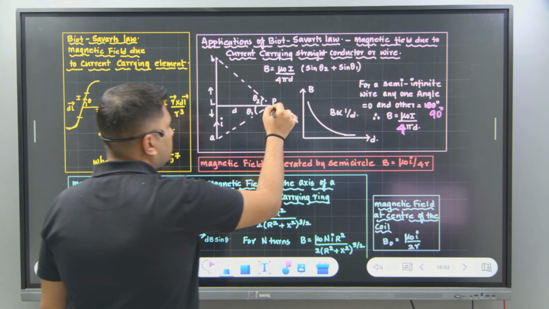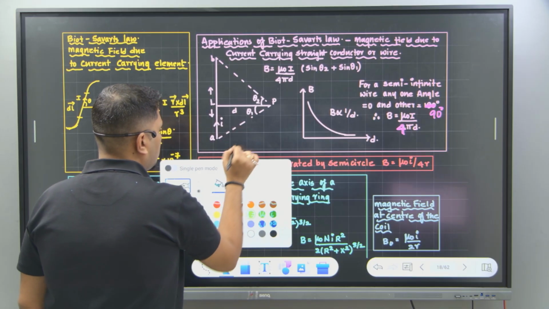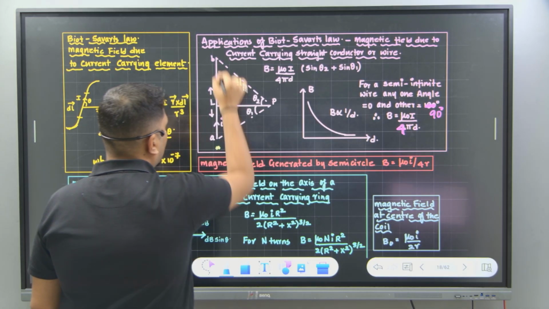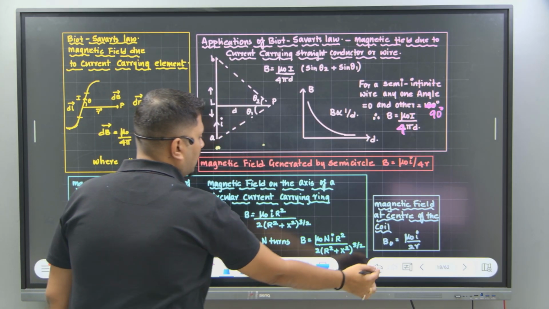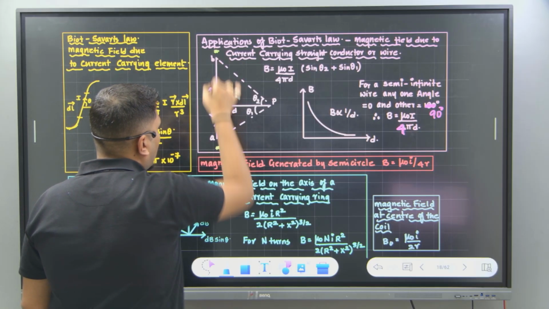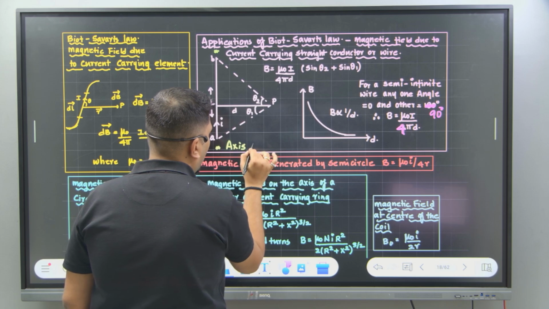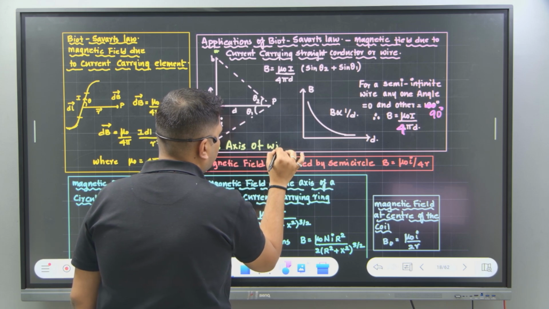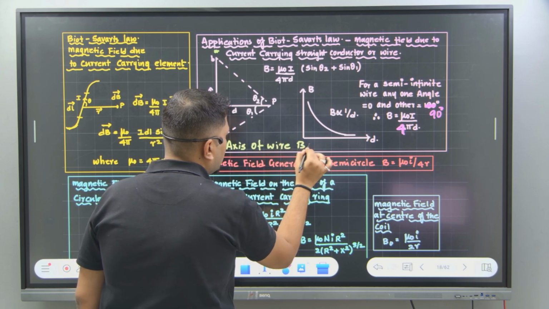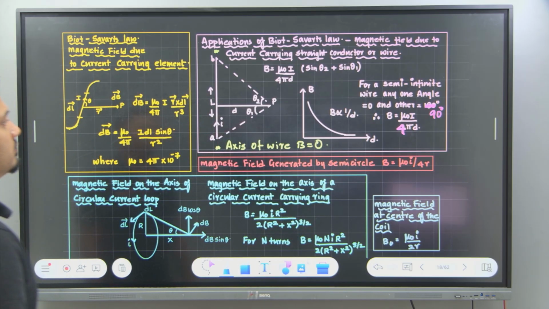If, for example, the same point P is here, on the line of the wire, then this is called the axis of the wire. So on the axis of the wire, the magnetic field will be equal to, it is always 0. Did you understand this? Is it clear? Any doubt?